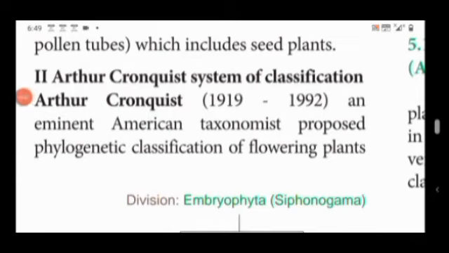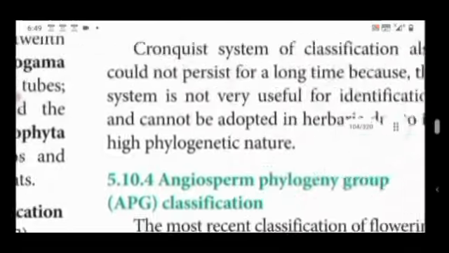Arthur Cronquist system of classification. Arthur Cronquist, an eminent American taxonomist, proposed a phylogenetic classification of flowering plants.